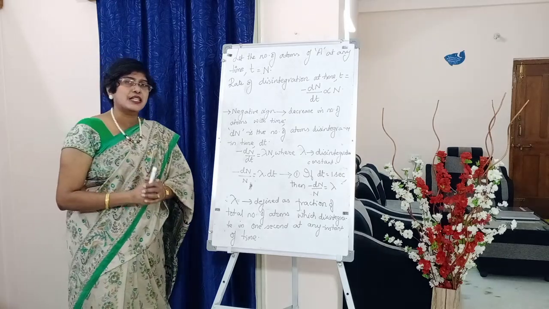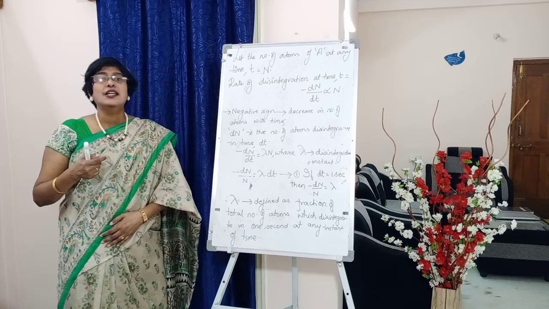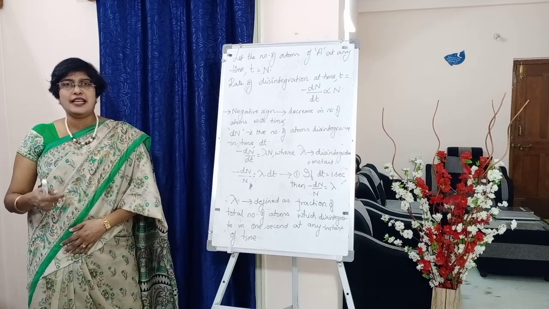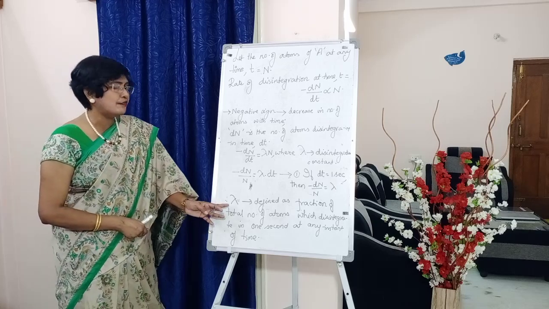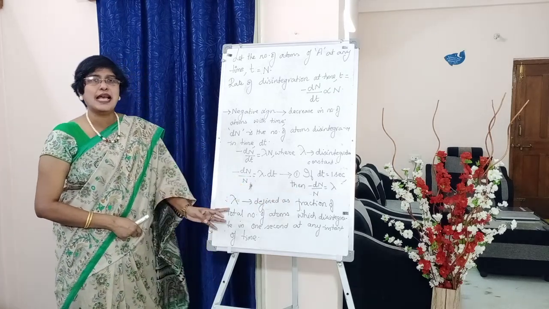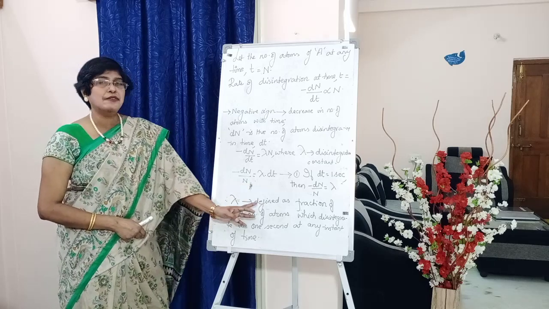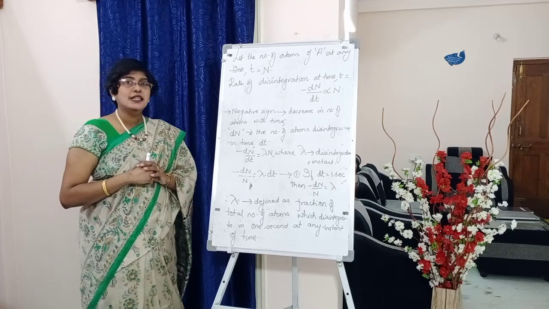So from this expression, we can define the decay constant. Sometimes you might be asked to define decay constant or disintegration constant for 1 mark. So write down, therefore, lambda can be defined as